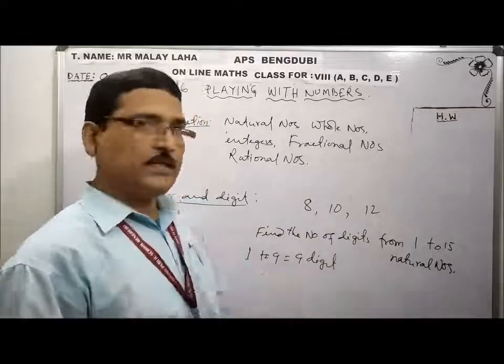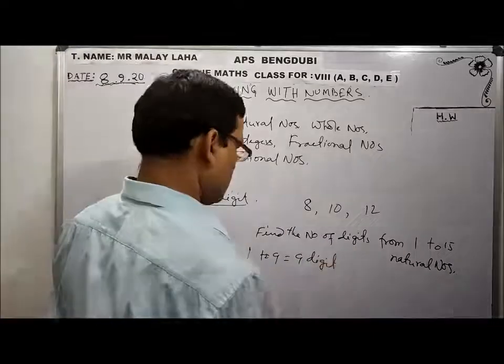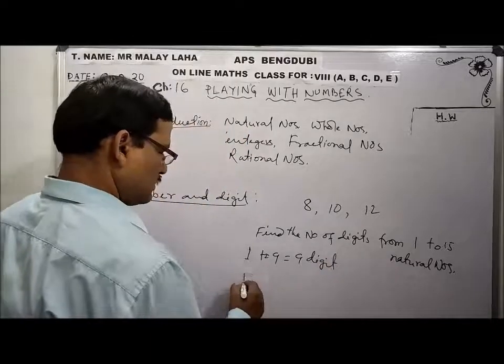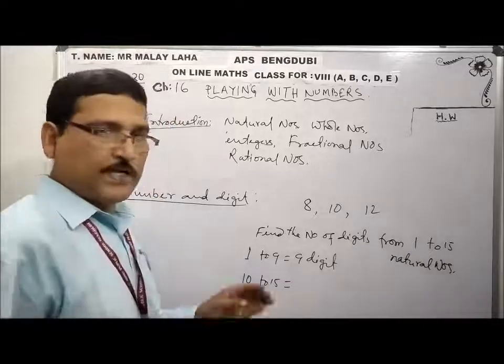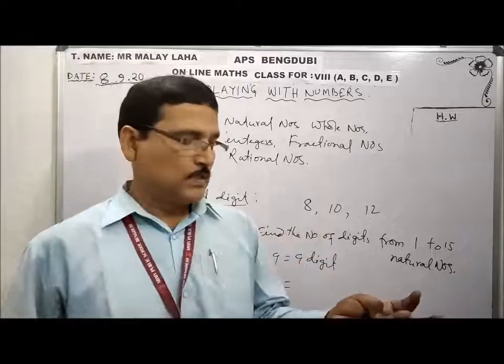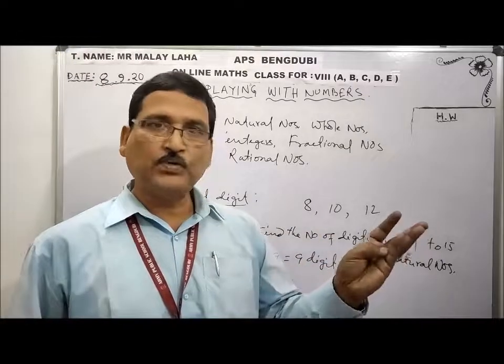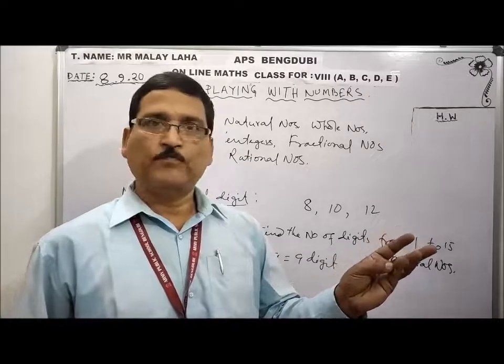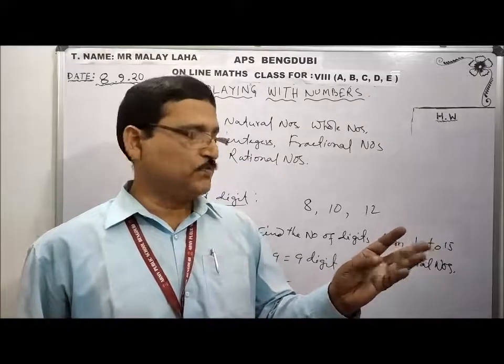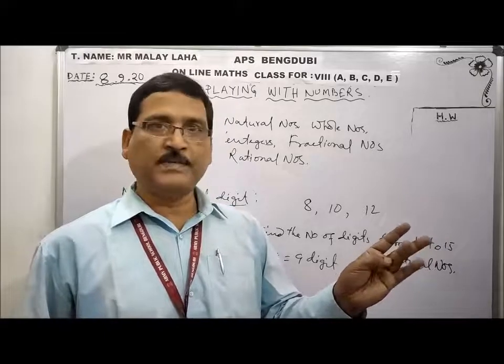How many digits are there? 9 digits. And 10 to 15: 10 has 2 digits, 11 has 2 digits, 12 has 2 digits, then 13, 14 and 15 have 2 digits each.